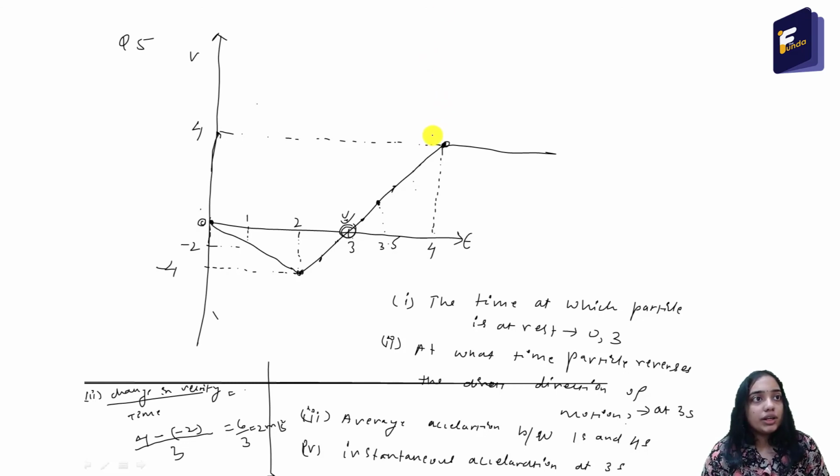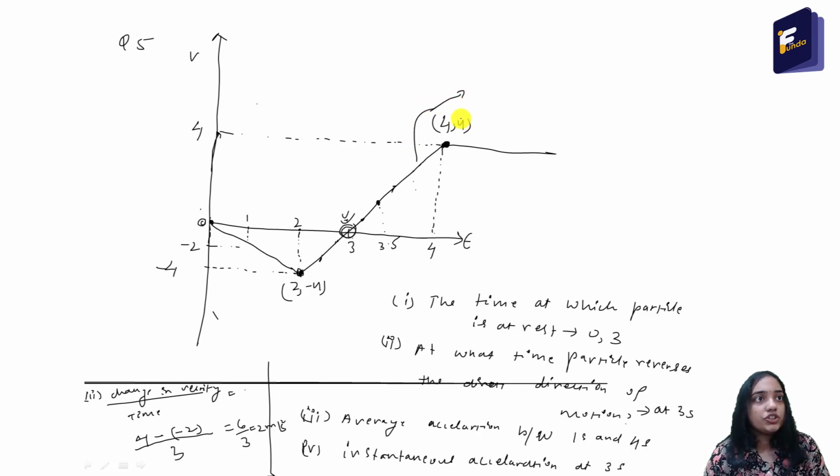So let this point be 4 comma 4, you can see from the graph, and this point here is 2 comma minus 4. The x coordinate is 2, that is time is 2, and velocity is minus 4. So now we have got 2 points on this line. So we can calculate the slope of this line.